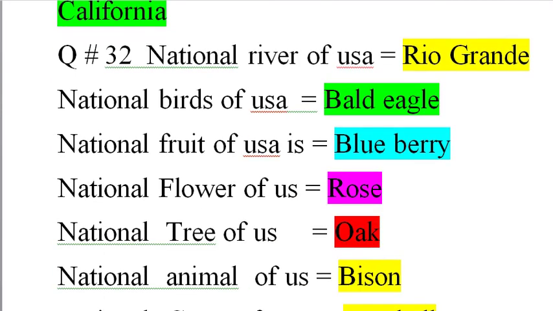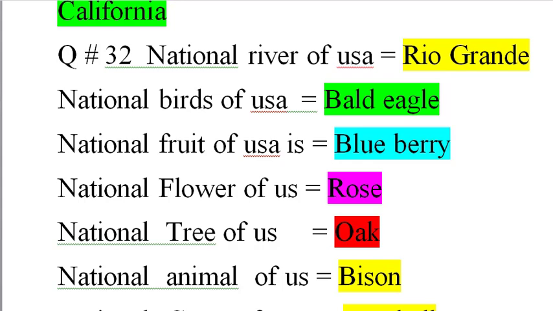Now some things special about national river Rio Grande. Rio Grande is a Spanish name. Rio means river, and Grande means great. Great river is Rio Grande.